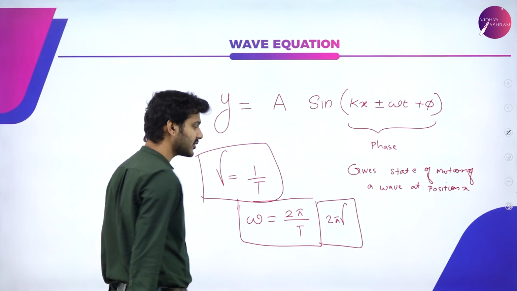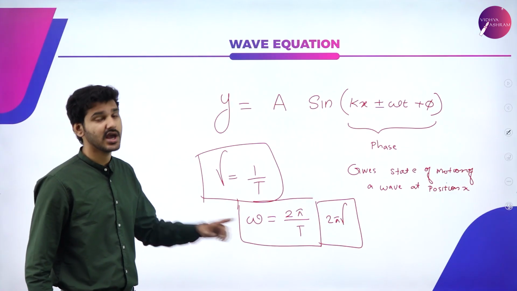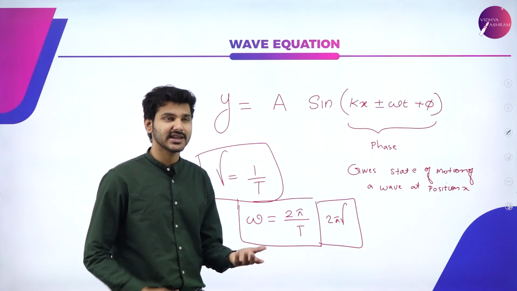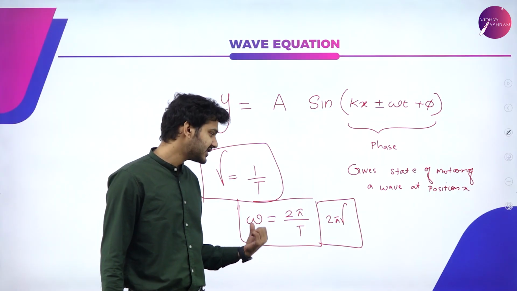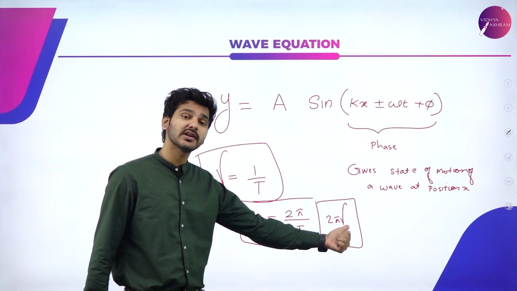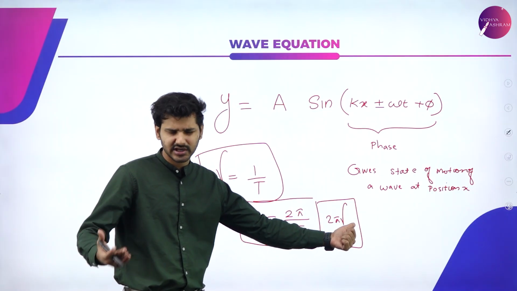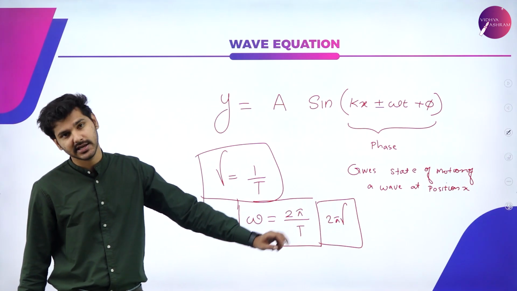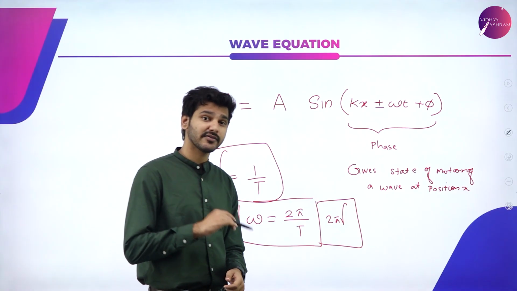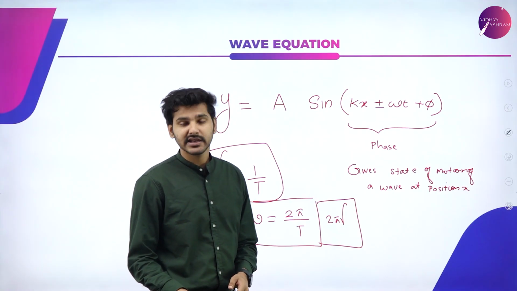This is linear frequency, this is angular frequency. Angular velocity and angular frequency have the same symbol, but again here it is angular frequency, and the relation between angular frequency and linear frequency, you already know this, but again is given by 2 pi mu or 2 pi by T. This is the relation between angular frequency and linear frequency.